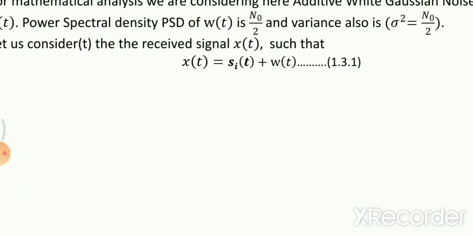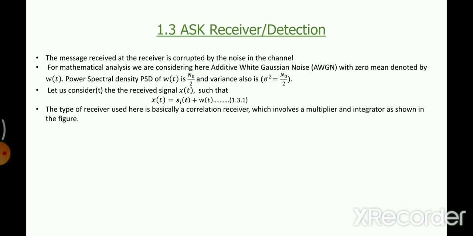But in our case, ASK has only one basis function. So in the correlation receiver, there will be one correlator. That means there will be one multiplier and an integrator. Okay, I have written the correlation receiver, which involves a multiplier and an integrator.